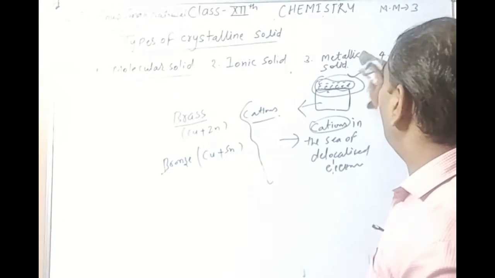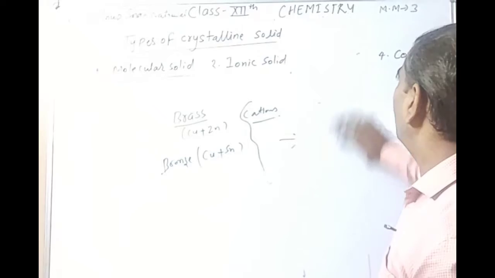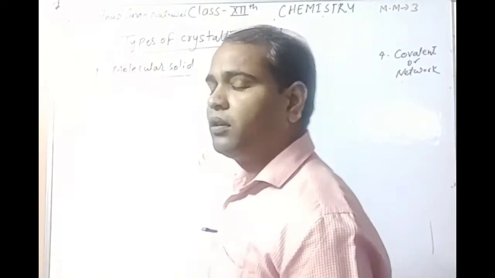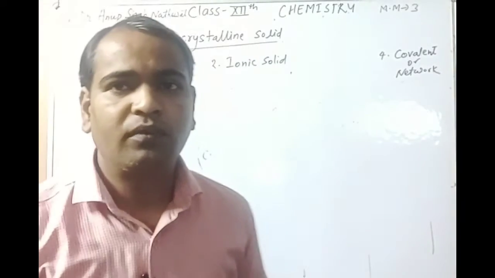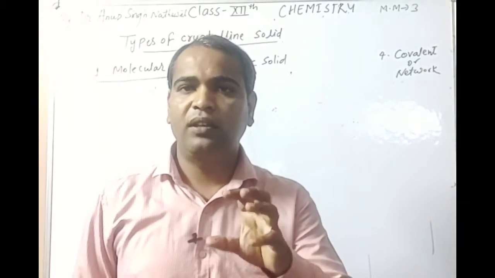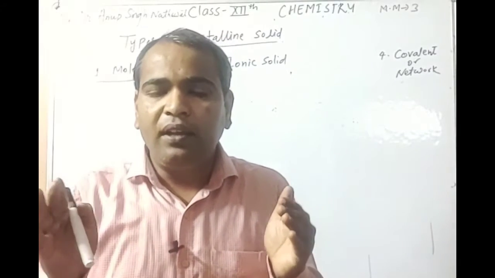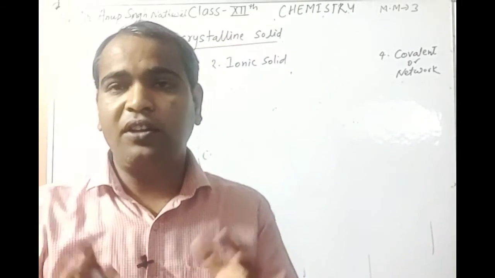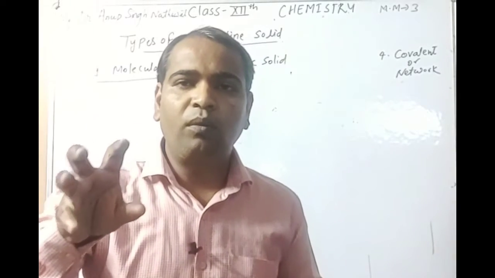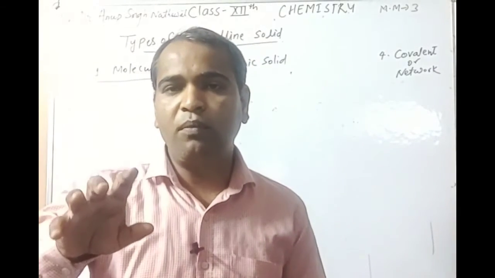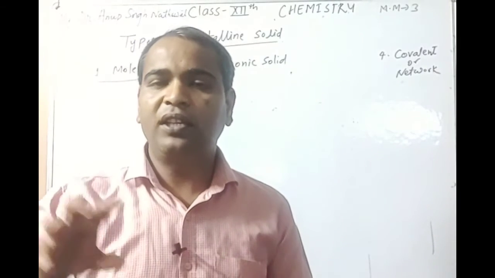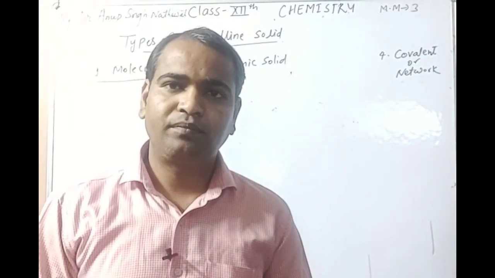The next topic is the covalent solid or network solid. In this solid, the constituent particle is the atom. The atoms are strongly held by covalent bonds and form a network-like structure in three-dimensional space.